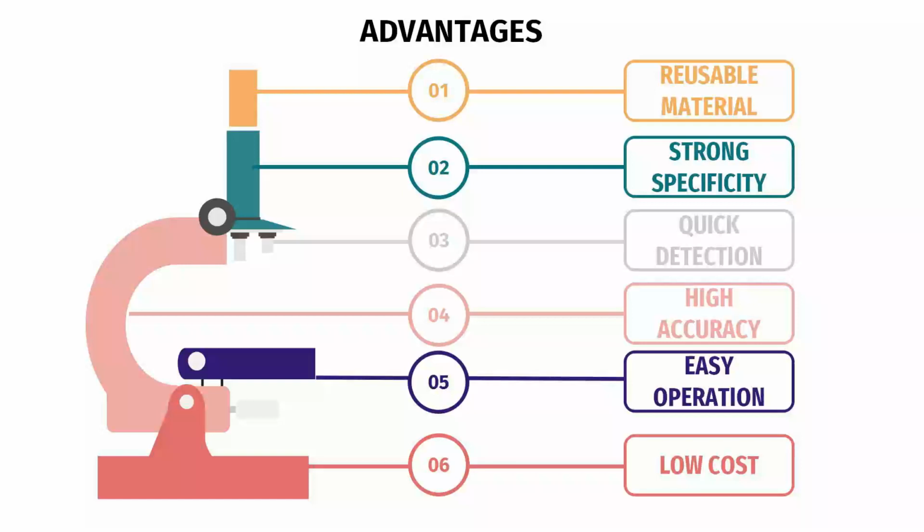Thirdly, the analysis speed is fast, and the result can be obtained in only a few minutes or 10 minutes. Fourthly, the relative error can reach only 1%. Fifthly, the operating system is relatively simple and easy to realize batch analysis. Last but not least, in continuous use, only a few cents of RMB is required for each case.